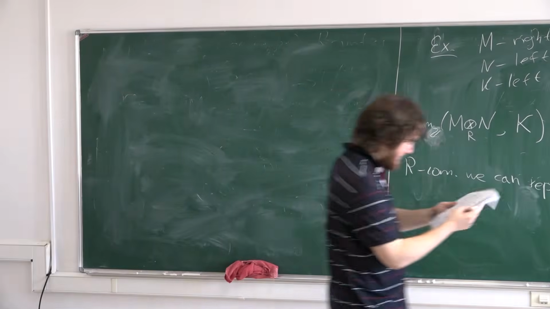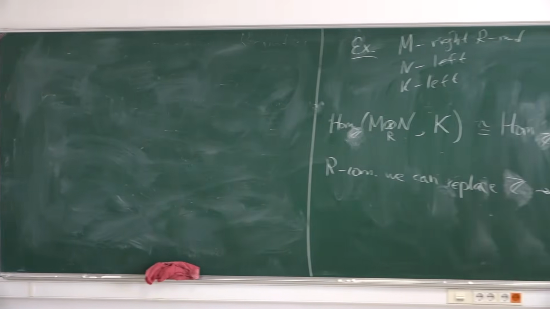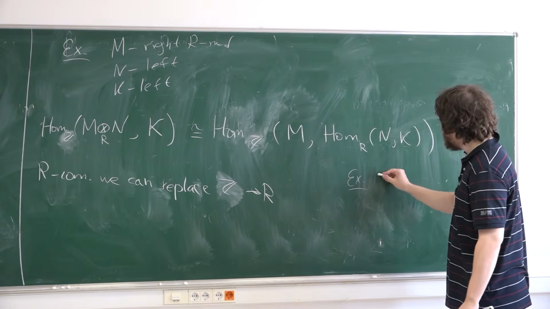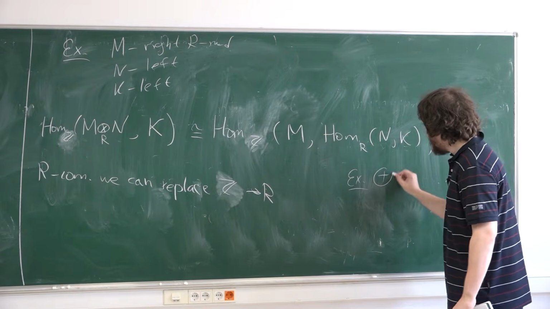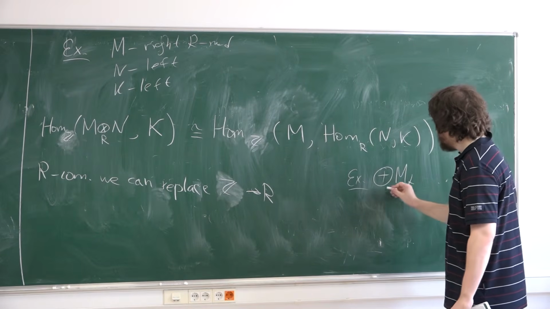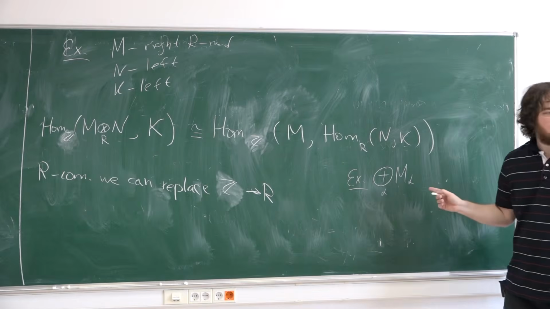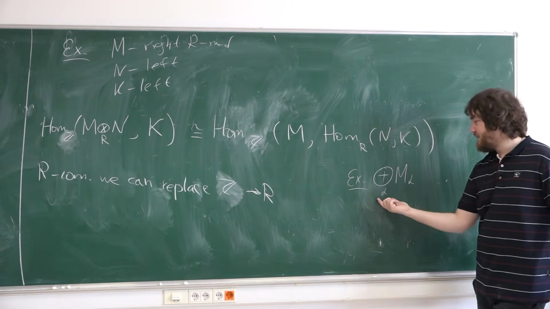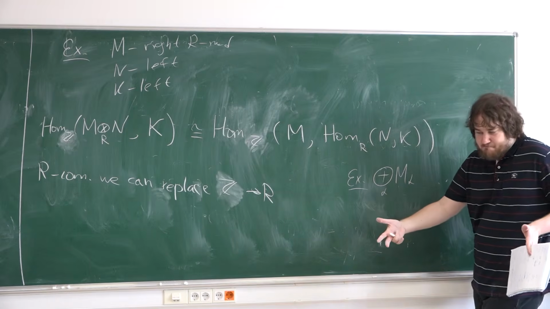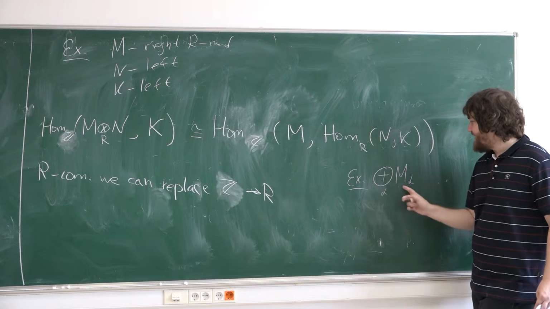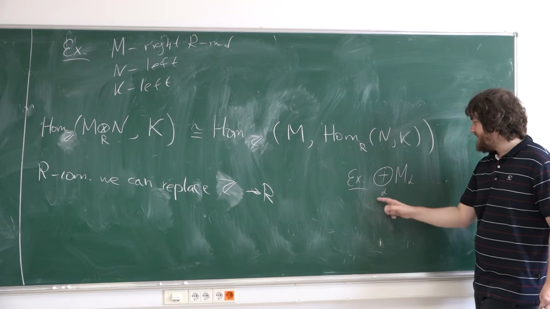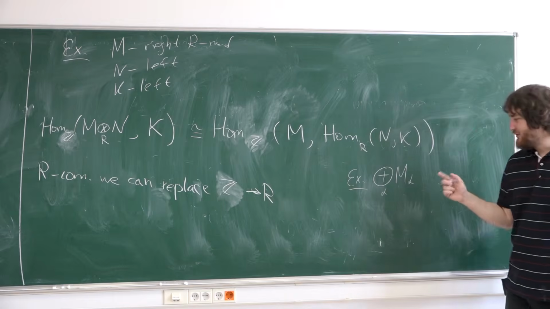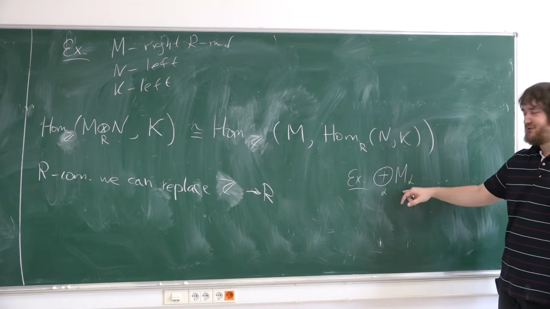Now we have some obvious properties, also exercises, but kind of easy ones. For example, consider the direct sum of a family of modules. What is it? If you have some family of indexes, then you consider sequences of elements of modules numbered by elements of this family, but only such sequences which have only a finite number of non-zero elements.